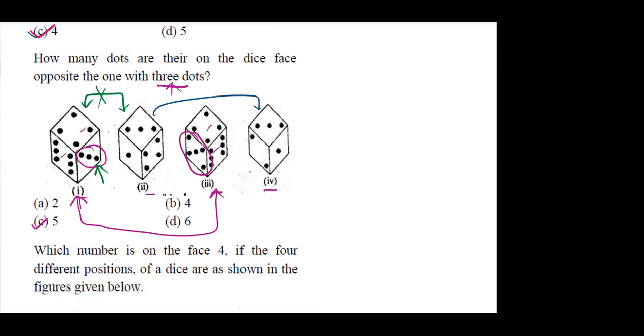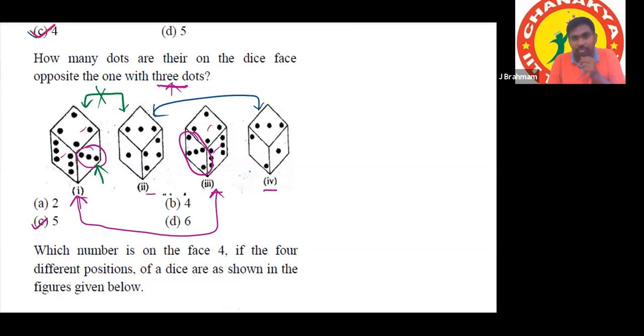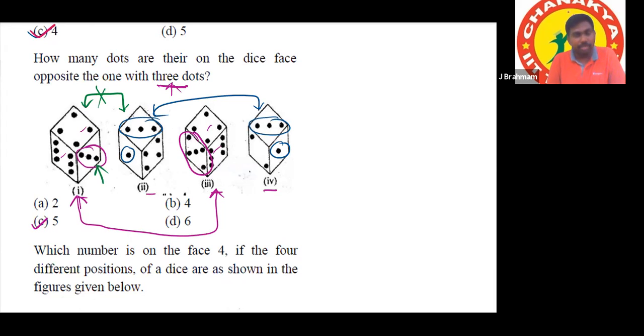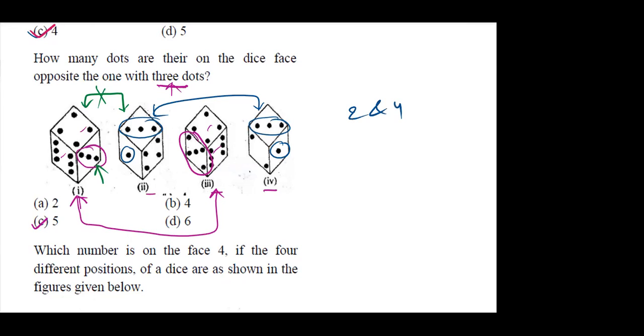In 2 and 4, 3 is the only common number. No, 2 and 4 will not give the answer. It will give possibilities, because there are 2 numbers common and our number is there in the common numbers. It is not an uncommon number. Sir, can you explain 2 and 4?